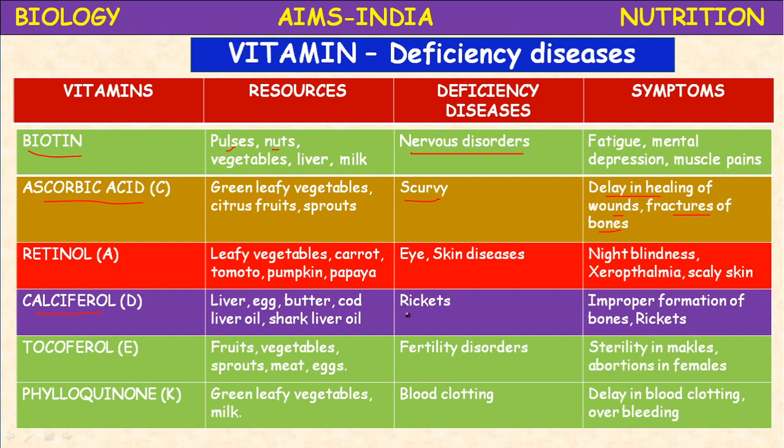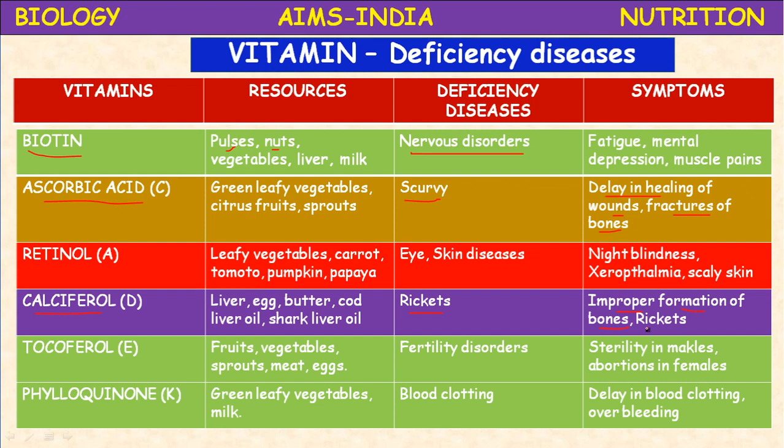Its deficiency leads to osteoporosis in old people and rickets in children. What is the main symptom? Improper formation of bones and bending of bones, or we can say knock knees, meaning both knees touch each other when walking.